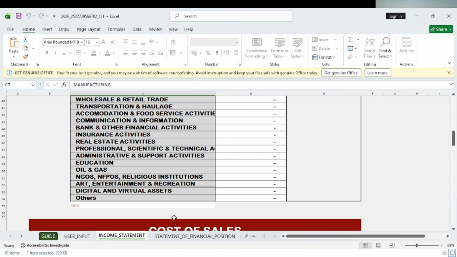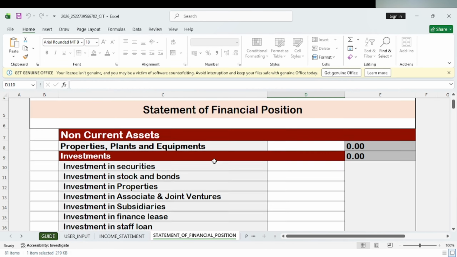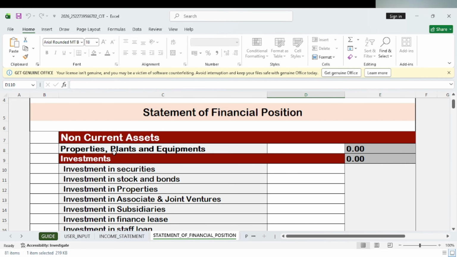Now, the statement of financial position also should be given. The statement of financial position is another document you will see here, where we are talking about the property, plant, and equipment, right? Those are the non-current assets. Non-current assets are basically assets that you cannot liquidate easily within one year. Do you understand? Current assets are assets that you can just sell off, make cash, and put into the business. So, like your properties, it will be difficult to sell your property within one year.